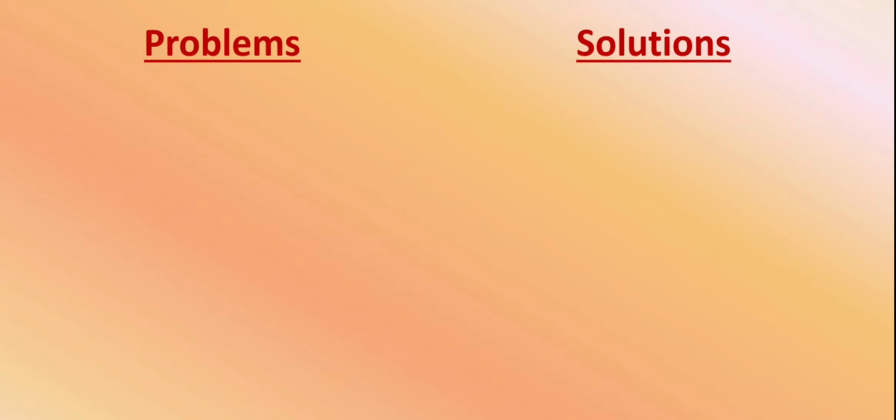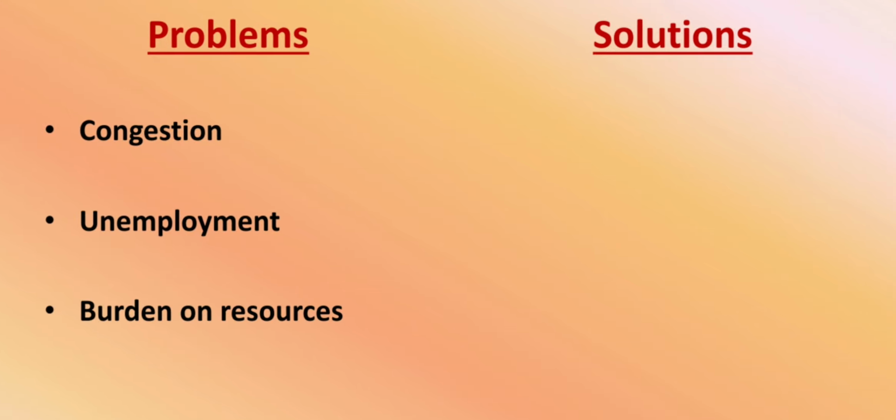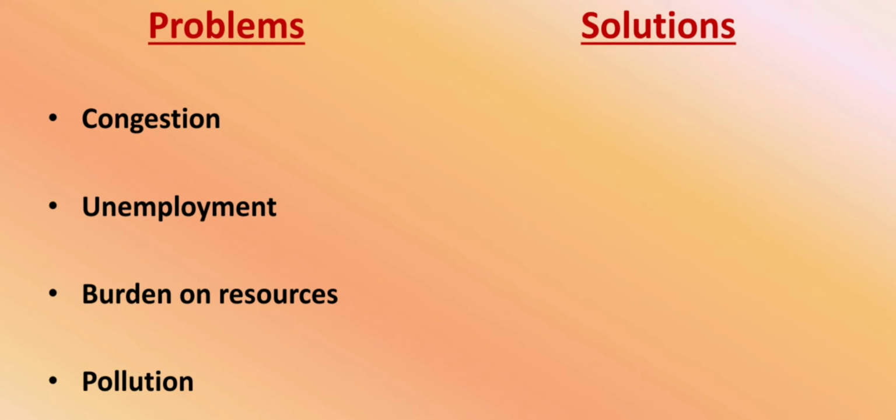Fine. Now let's think of some of the problems that can be caused by overpopulation in urban areas. The first obvious problem can be congestion, that is overcrowdedness. The other problems may include unemployment, burden on resources, and pollution. Further, we have to write solutions both by governments and individuals.